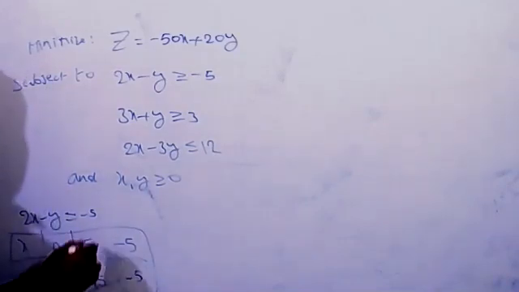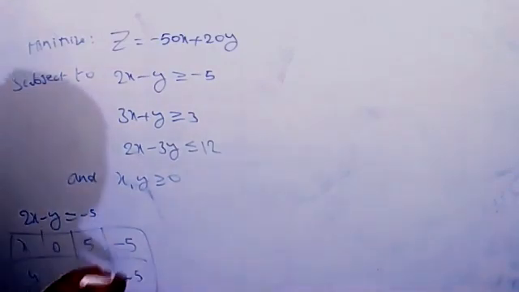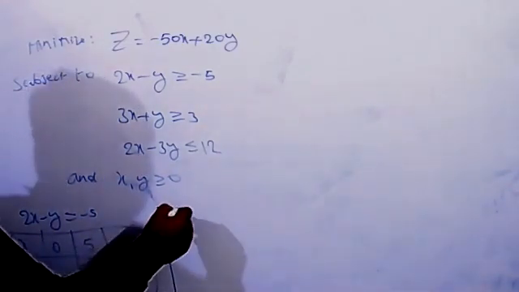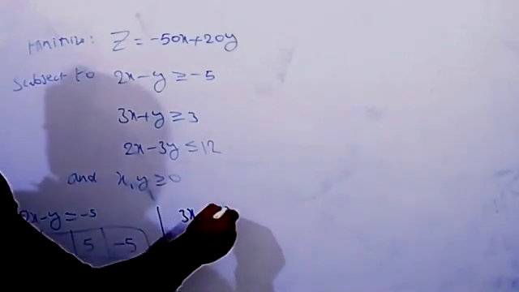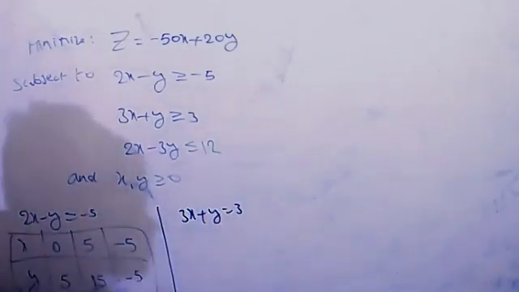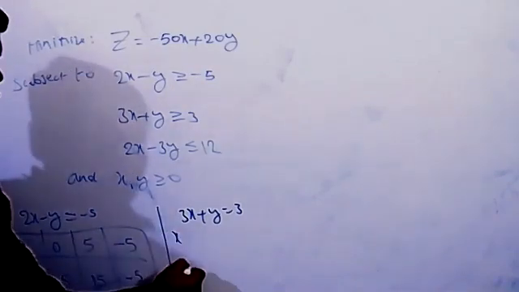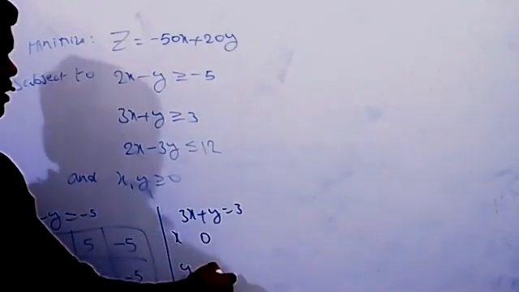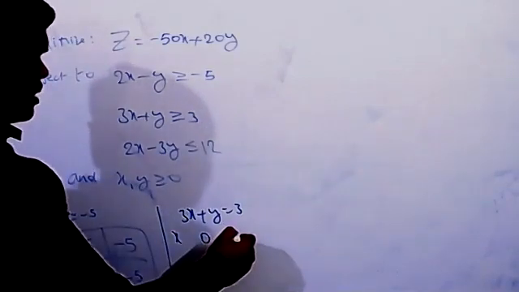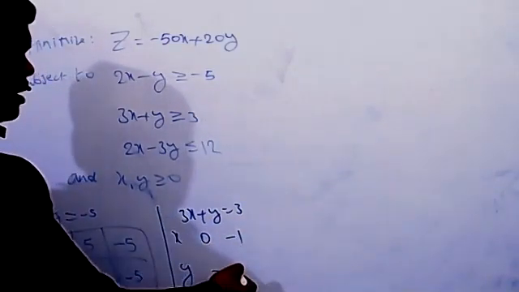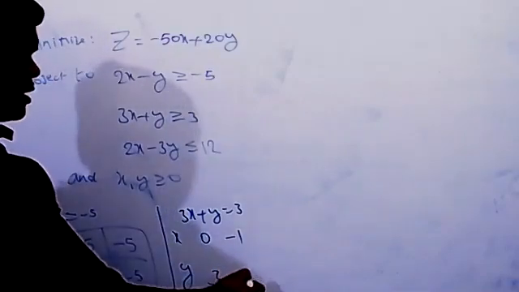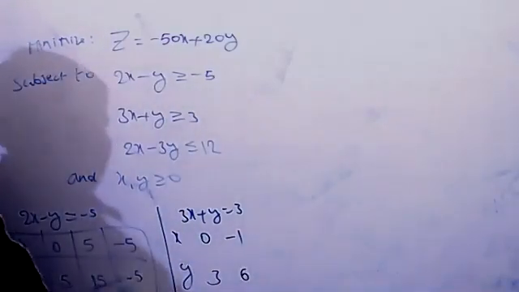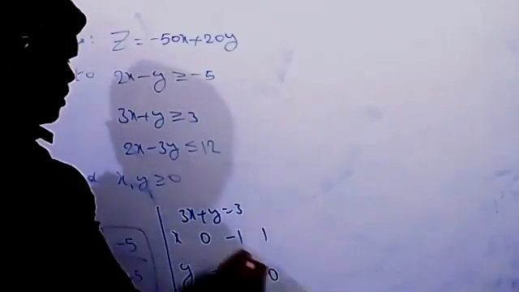Similarly, you can take the second line now: 3x plus y equal to 3. If we take x equal to 0, clearly y equal to 3. And x equal to minus 1, then y equal to plus 6. And if you take x equal to 1, then y equal to 0. 3 points are enough.